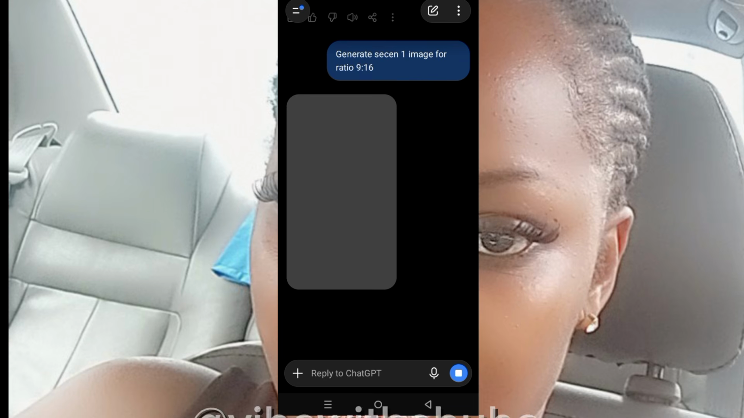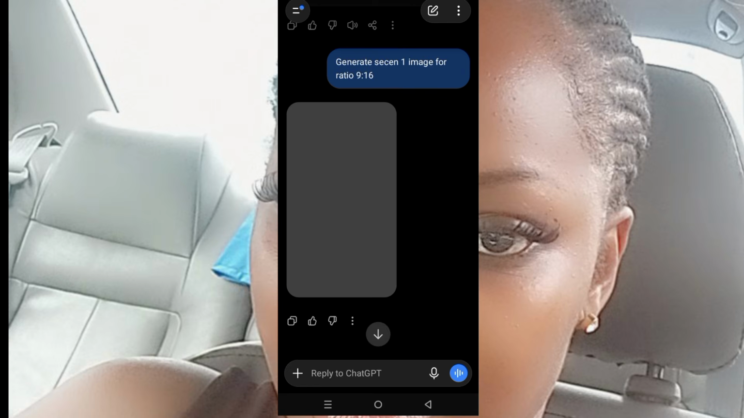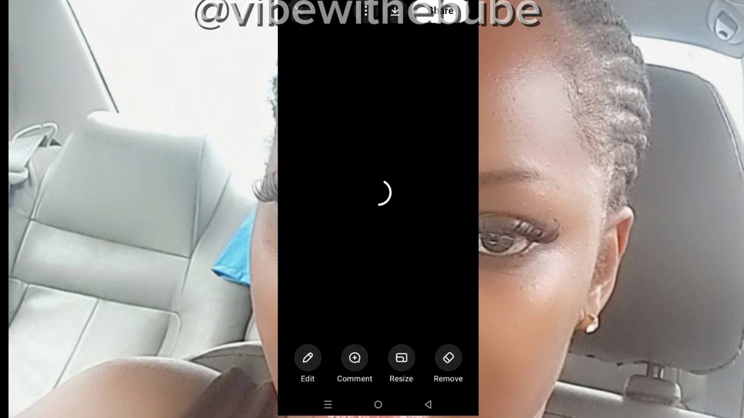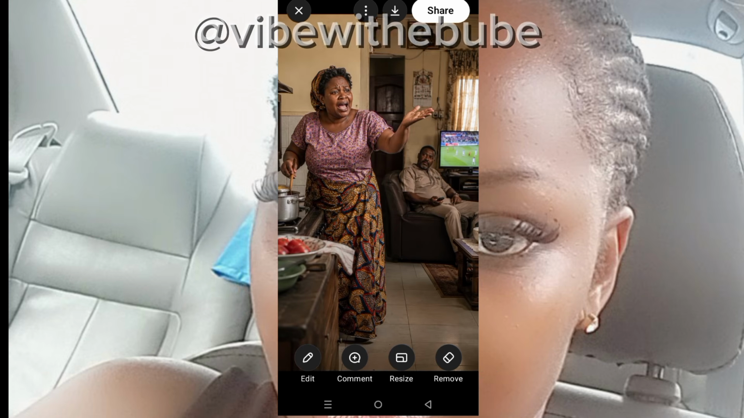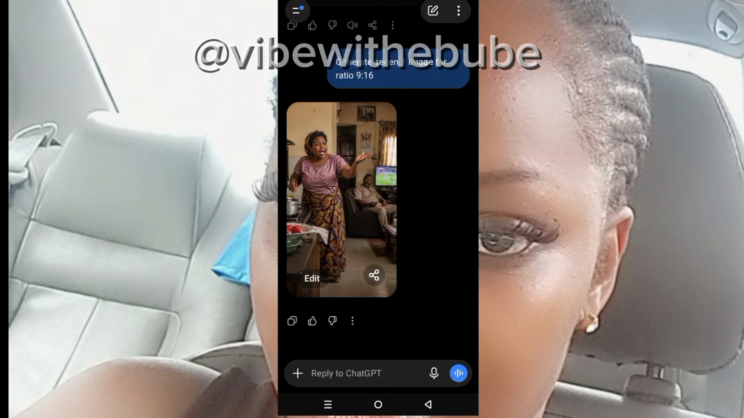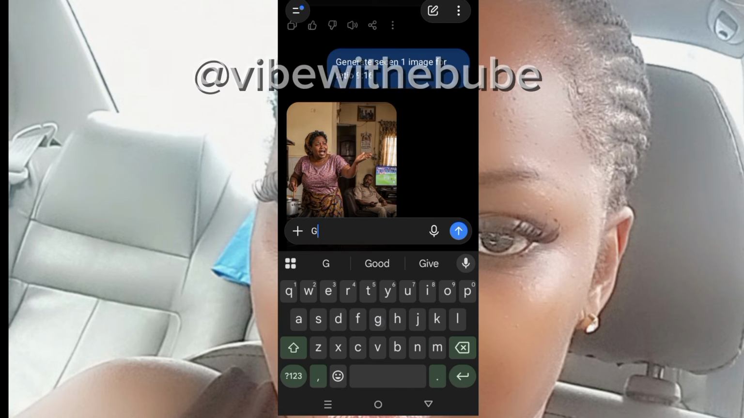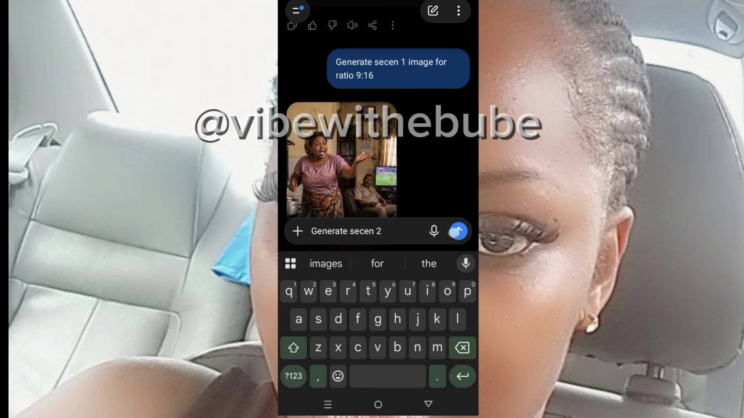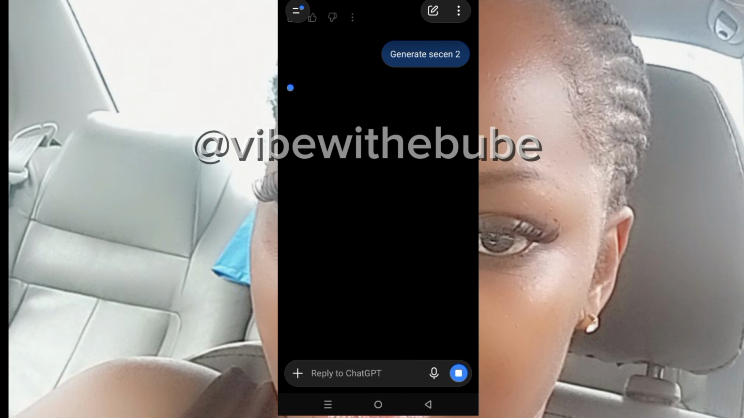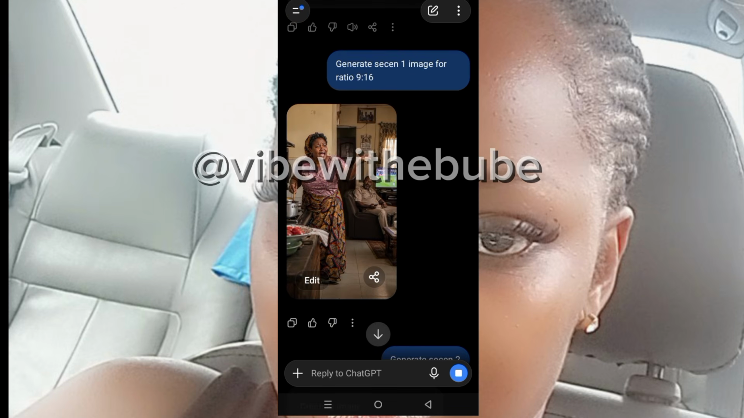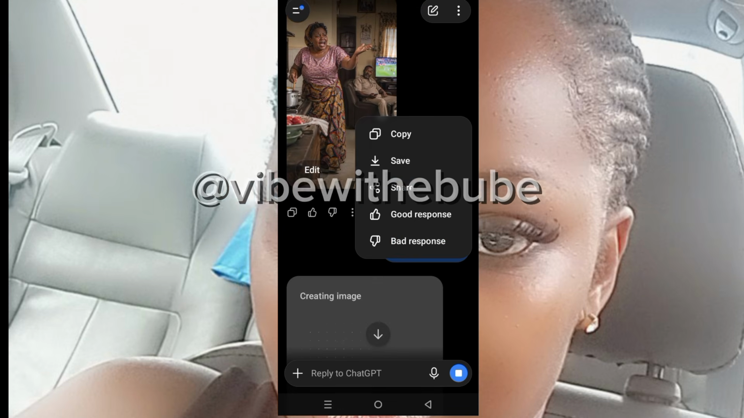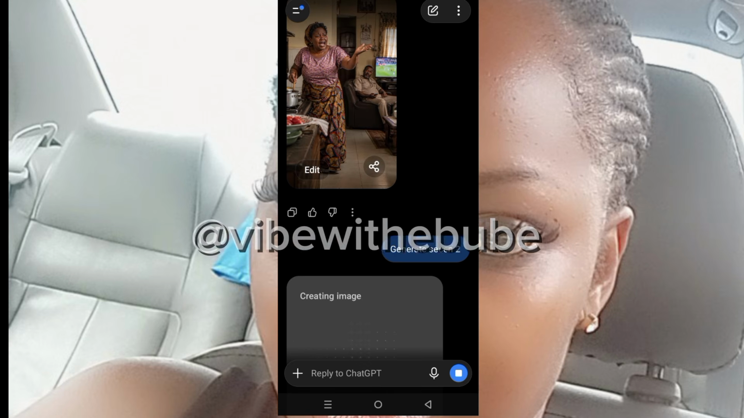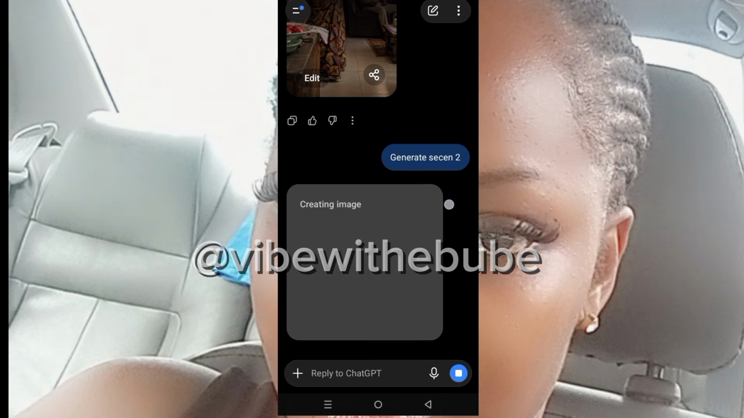Like this, our scene one is ready. So guys, did you see what we have? Our scene one image is ready, and this is exactly what we have. This is very awesome, I so much love this. Now I go ahead to tell the app to generate scene two. Normally they already know the ratio we are working with. Let me download this while we are waiting for scene two. I will press and click on save, and let's wait for it to save.